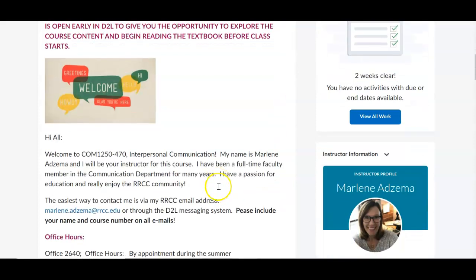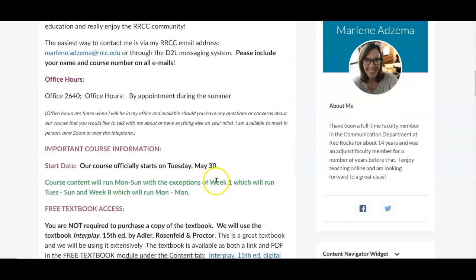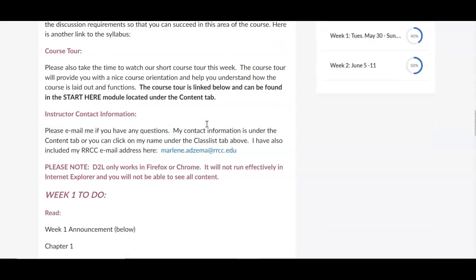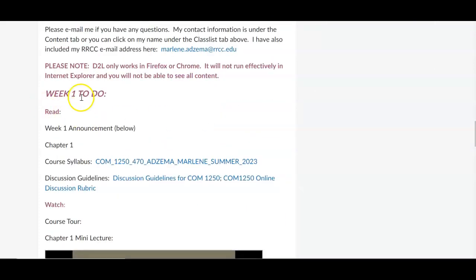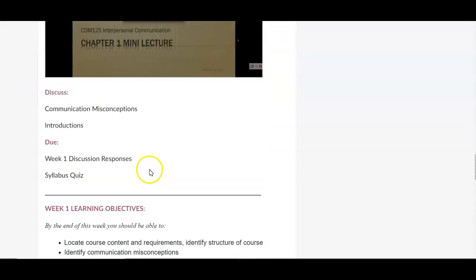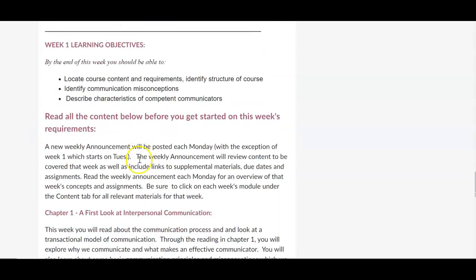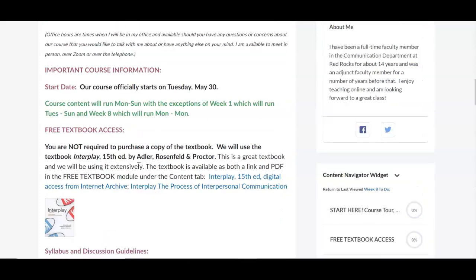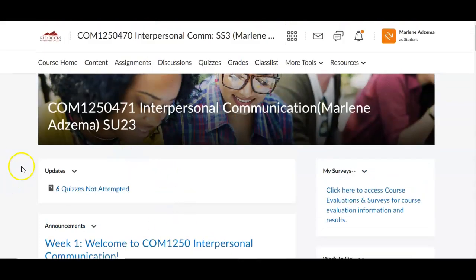And so you can see here the week 1 announcement's a little bit long because it's got a lot of important information to start the course. Make sure that you read this entire announcement this week, and you'll see information as you scroll down about what to do. So each week, there will be a to-do list. And so you want to make sure that you take a look at that, complete everything that needs to happen, and then you'll see learning objectives and additional content. So again, week 1's a little long because it's important information to get you started. So read that announcement each week.